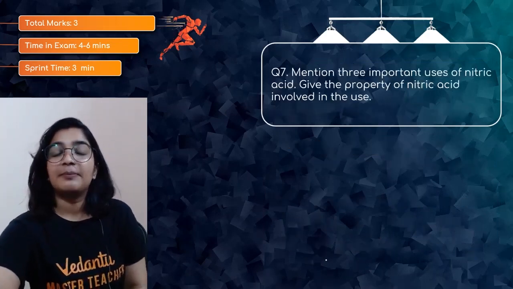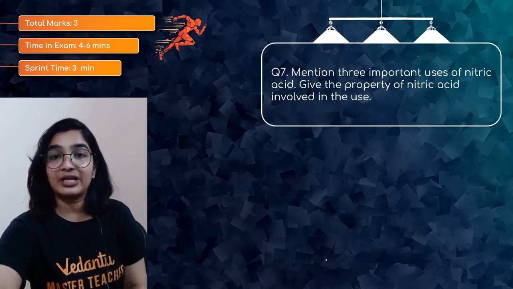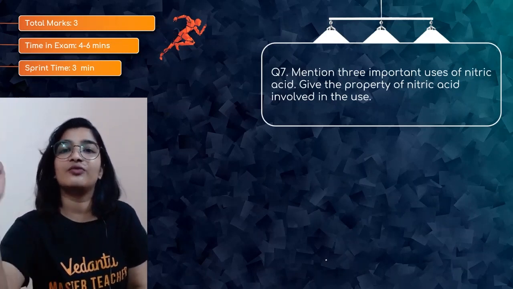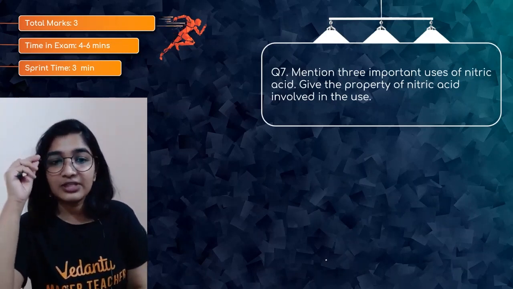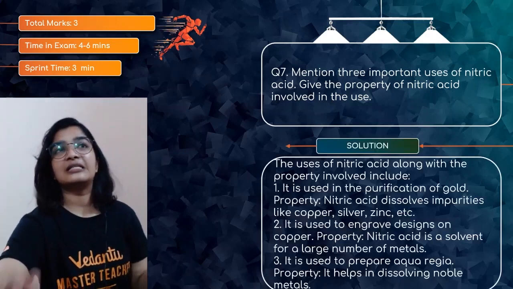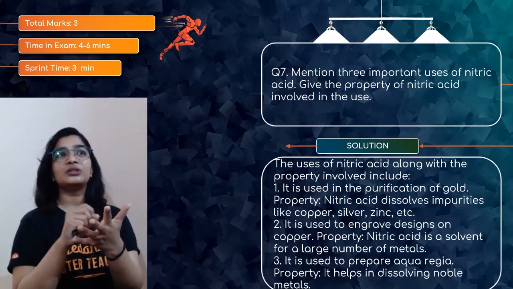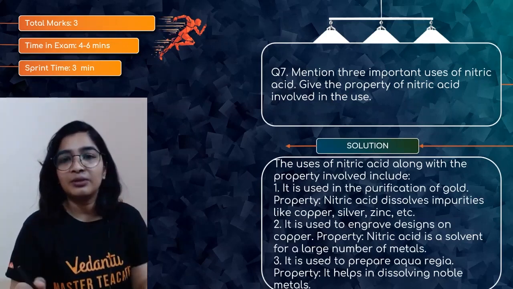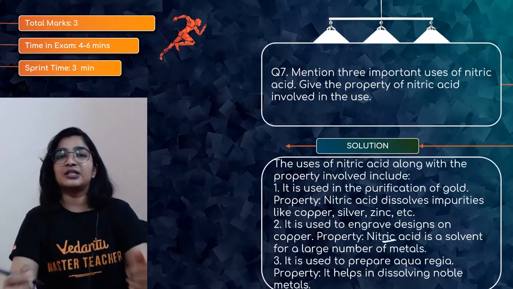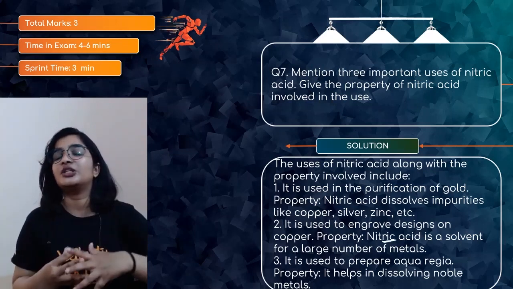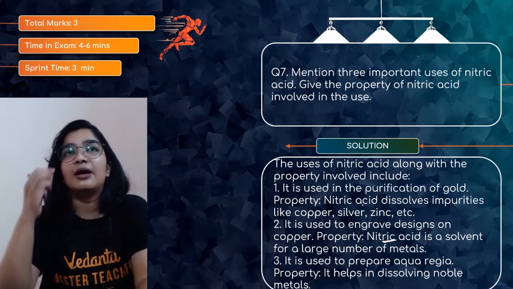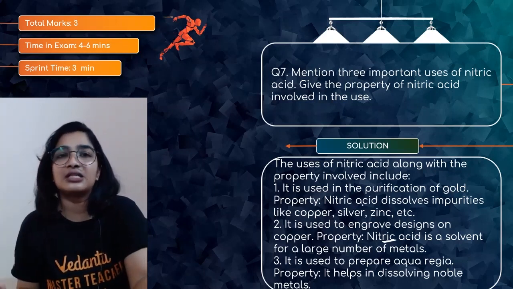Question number 7. Mention 3 important uses of nitric acid. Give the property of nitric acid involved in the use. So 3 marks. So obviously we have to mention 3 uses. So first, it is used in the preparation of aqua regia. Yes, because it can dissolve the noble gases. And if you have to write something on the metals, the engraved designs on the metals, you can use nitric acid because it can dissolve a large number of metals in it. The first one, it is used in the purification of gold because it dissolves impurities like copper, silver, as I told you, most of them.